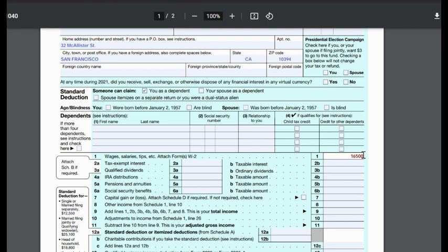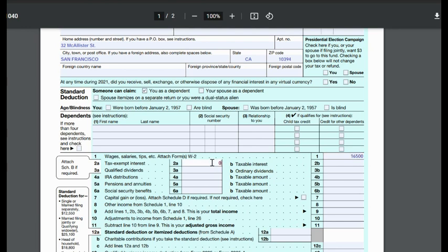If you have, let's say, a 1099 for $2,000, then you would add it to this amount, making it a total of 18,500. But in this case, we're just going to leave it at 16,500 since there is no other source of income.